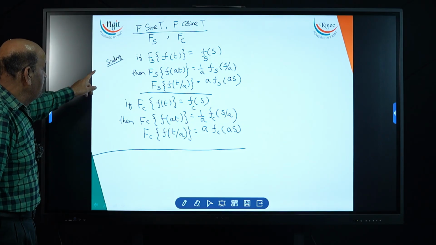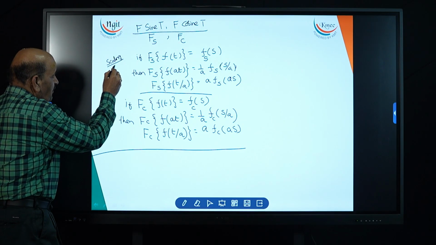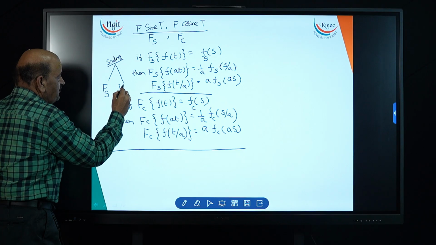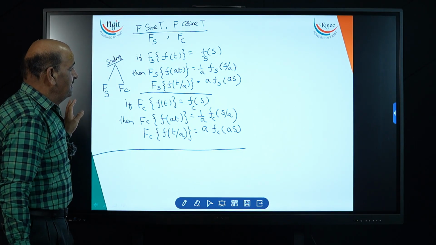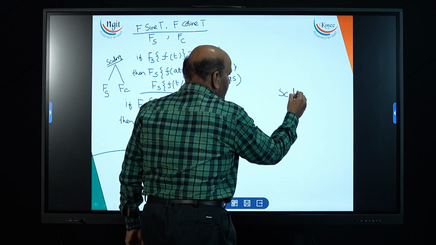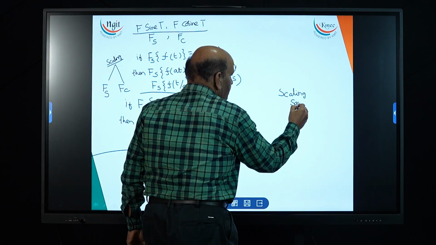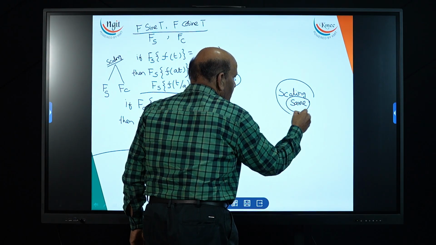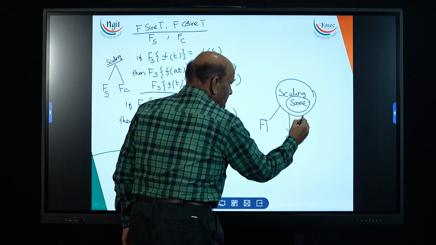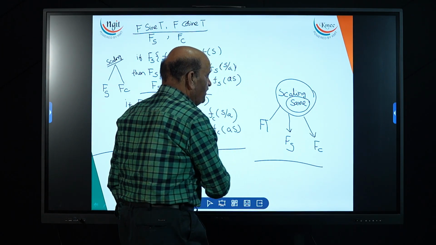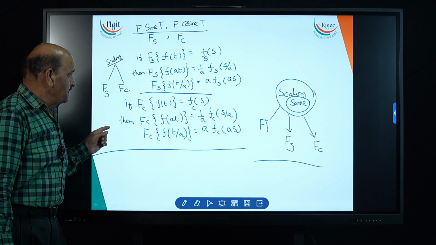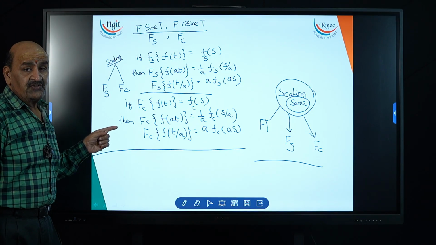Now look at the scaling property. It is applicable to the Fourier sine transformation as well as the Fourier cosine transformation. The scaling property principle is the same whether you discuss Fourier transforms, Fourier sine transformation, or Fourier cosine transformation. For all these three, the principle is the same. That principle is called the scaling property.